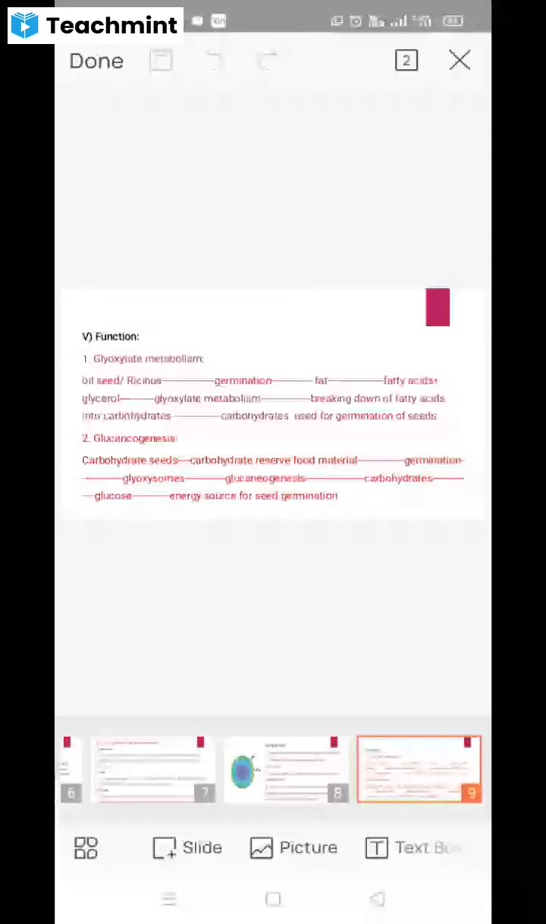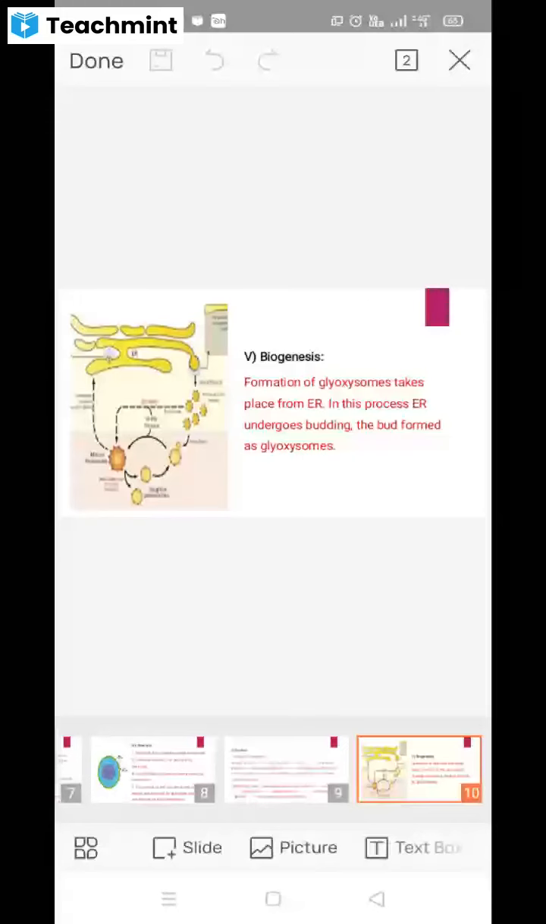Here the formation of the glyoxysomes will take place from the endoplasmic reticulum. Here the budding process will take place. The buds will be separated from the endoplasmic reticulum and they form the new spherical bodies of the glyoxysomes.